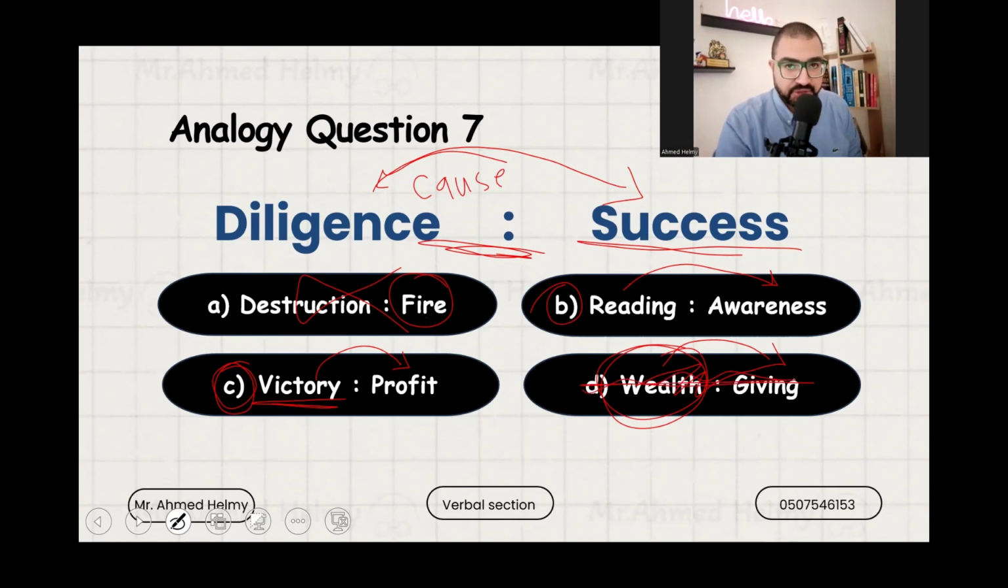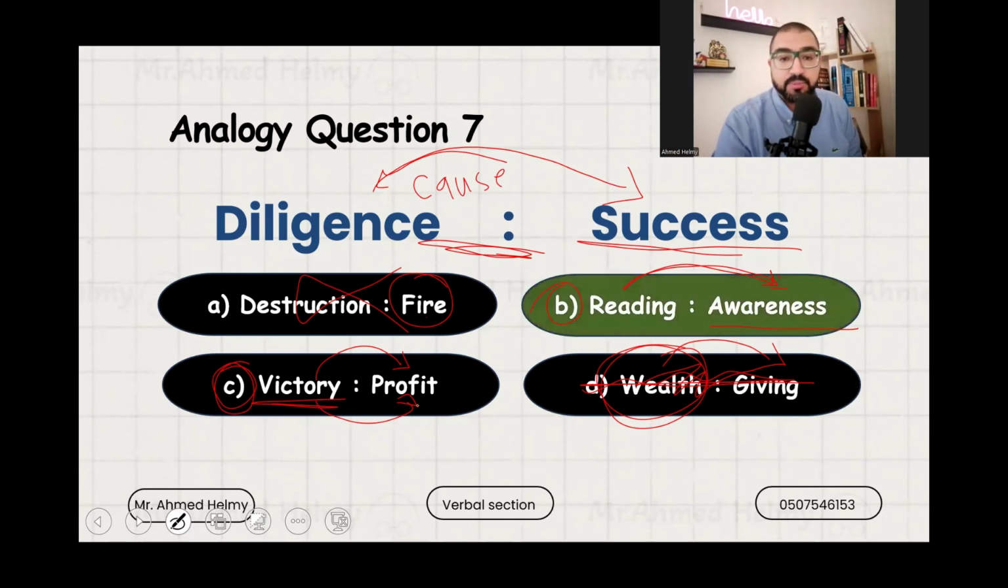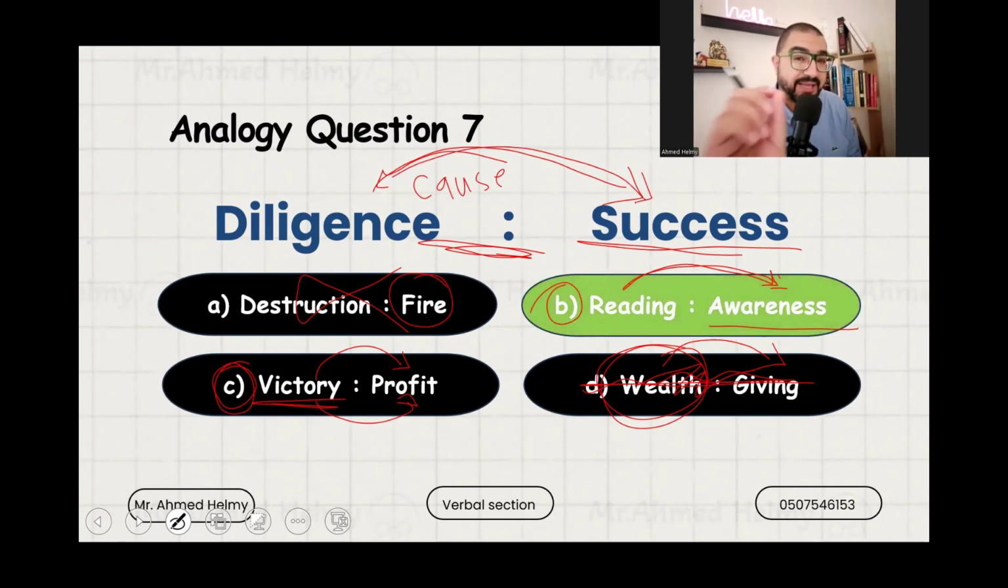Now I have two choices to look deeply into: victory and profit, and reading and awareness. Whenever you read, you become aware of the life or whatever you are reading, so you become knowledgeable. When you have victory, it doesn't mean that you'll always have profit, because victory also comes with a loss. Whenever you read, you become knowledgeable. Whenever you do hard work, you become successful. See the slight differences here. If you give it a second thought, you will master knowing the correct answer.